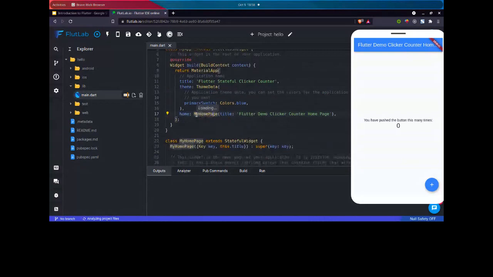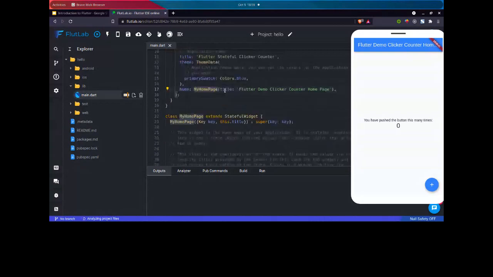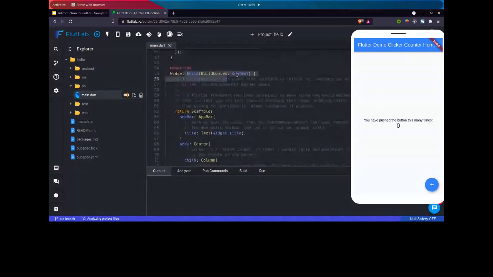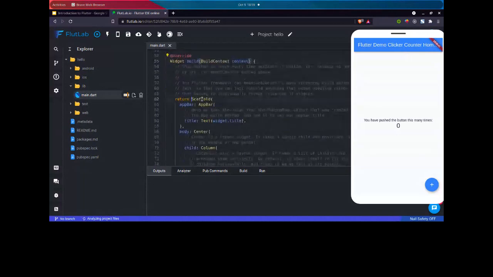Inside that home page, I'm passing an argument title to the home page constructor, and I'm building it. Let me go through this once later on. Let me come through here inside the build function again. So we have a Scaffold. Inside the Scaffold we have an app bar, you can see here, and then we have a body where you can see a center, and then we have